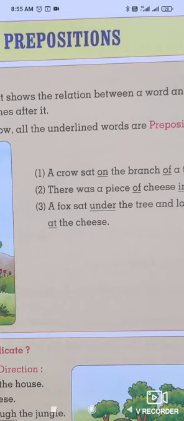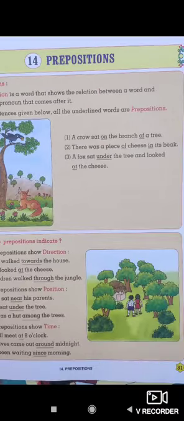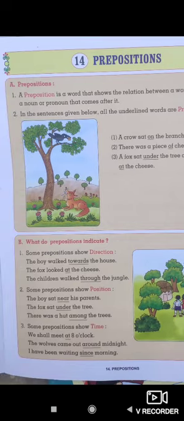We understand prepositions through this lesson. It is a very small and simple lesson. I took a picture in this video of this lesson so we will understand the preposition.